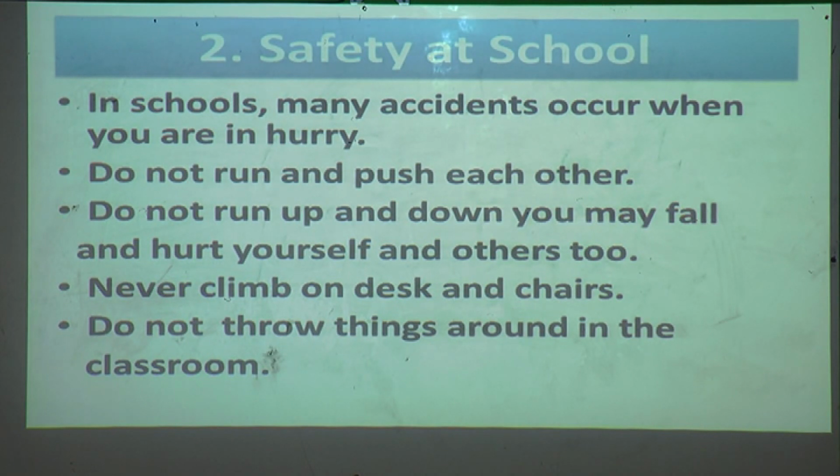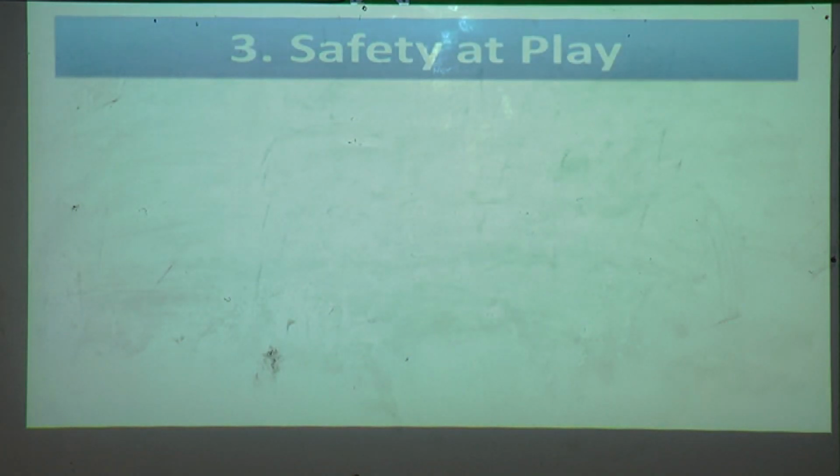Once again I will tell you, in the school many accidents occur when you are in a hurry, so you should always be careful at school also. You should not run and push each other. Do not run up and down, you may fall and hurt yourself and others too. Never climb on desks or chairs, and do not throw things around in the classroom.